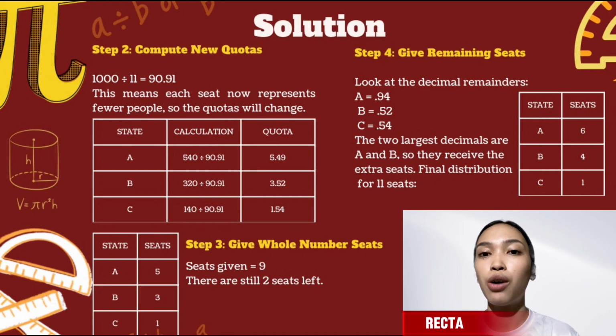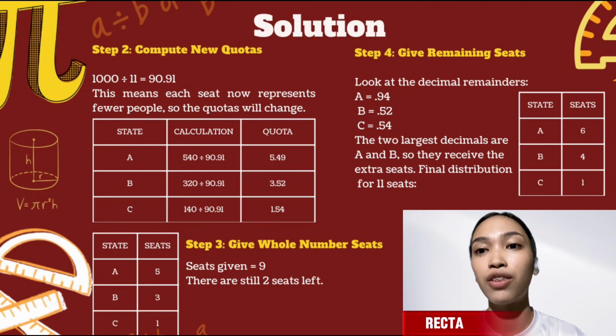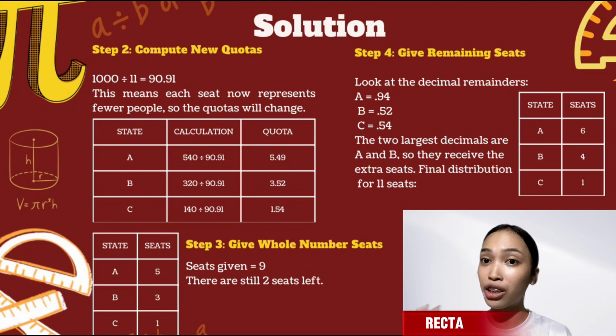So step 3 now is to give again the whole number seats. So state A with 5 seats, state B with 3 seats, and state C with 1 seat. Seats given are 9, so there are still 2 seats left. And to distribute the 2 seats left, we go to step 4, which is to give the remaining seats. We again look at the decimal remainders. We give the 2 seats to the remainders that are the largest.